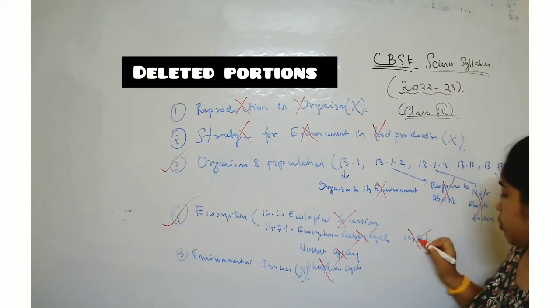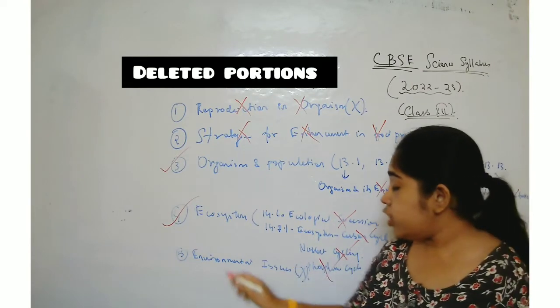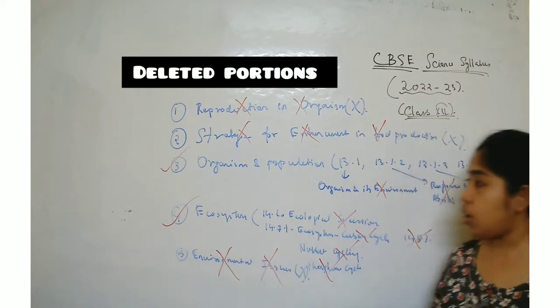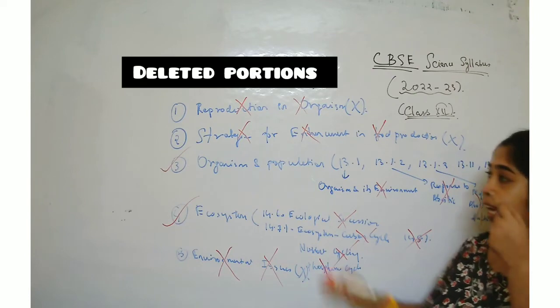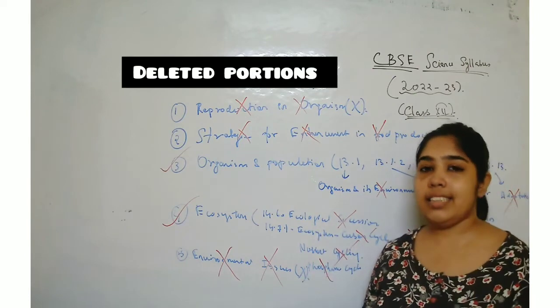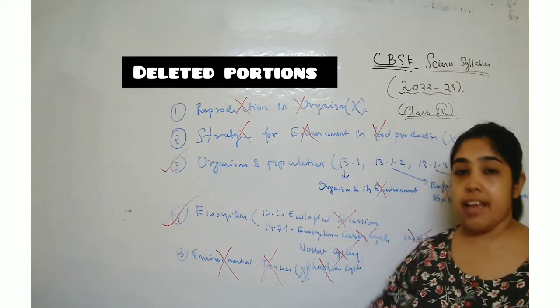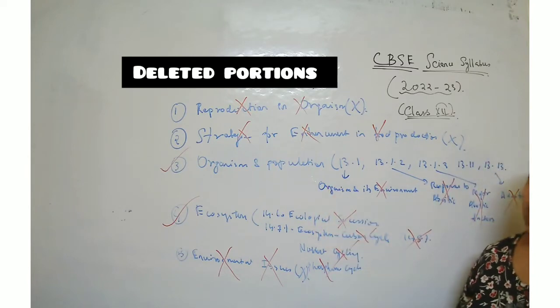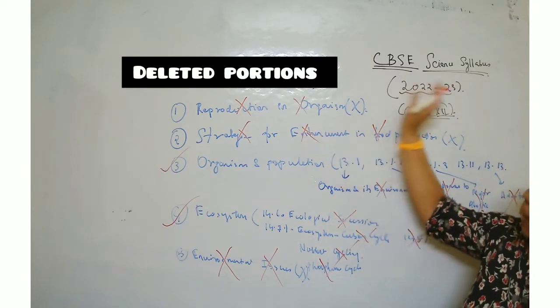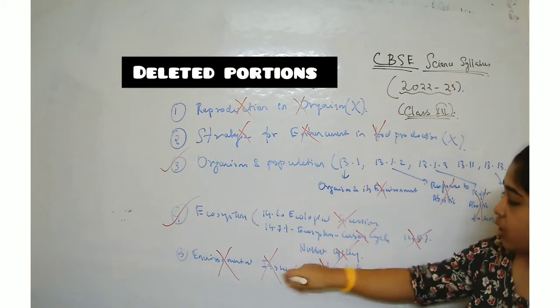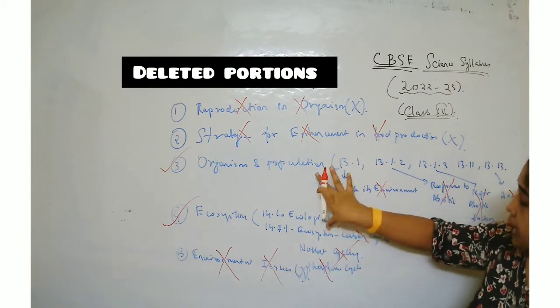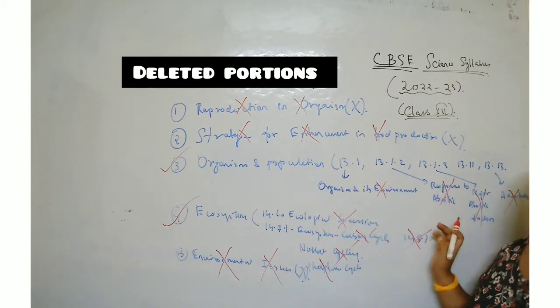Please mark it properly. In environmental issues, the whole chapter is not there. Except these, everything else will be there in your syllabus. Here these chapters are completely not there, and in these two chapters only these portions are reduced.